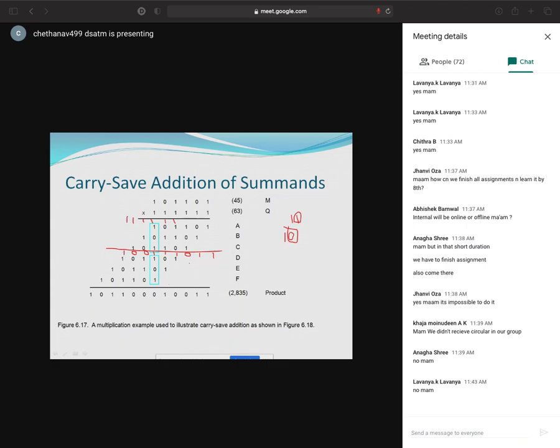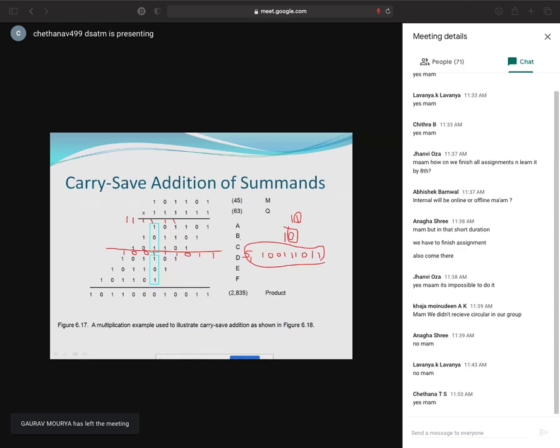So what answer did I get now? On adding A plus B plus C, I got a sum. I'll call it sum 1. What is my sum 1? 1 0 0 1 1 1 0 1 1. Is this correct? Yes, my answer is correct, right? This is the normal addition method.